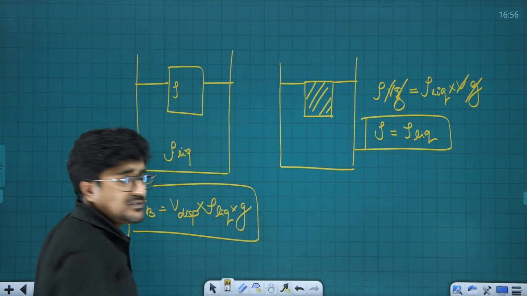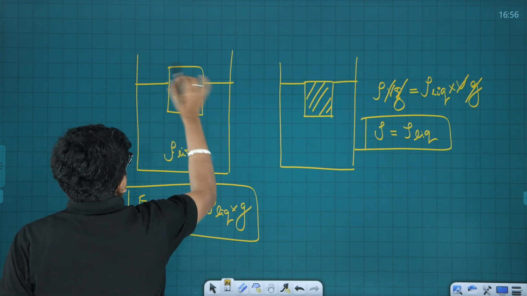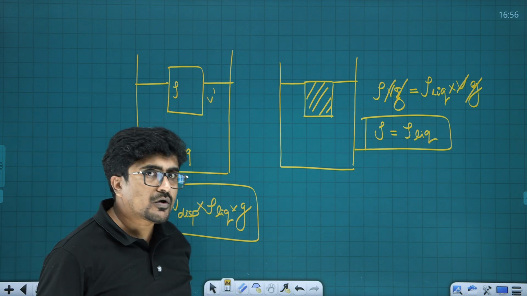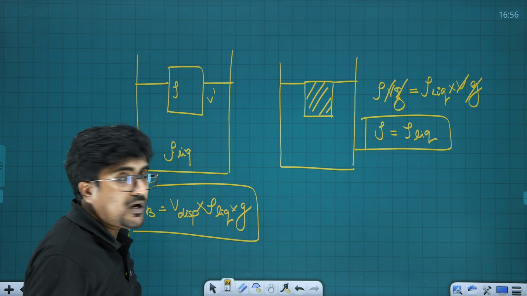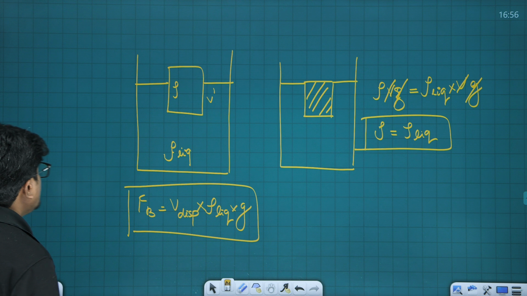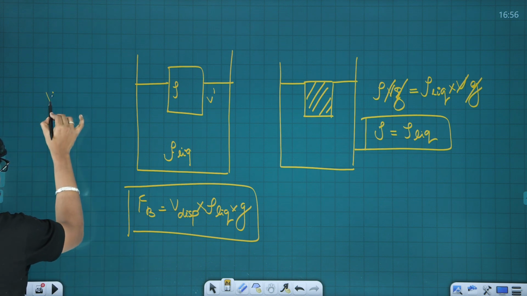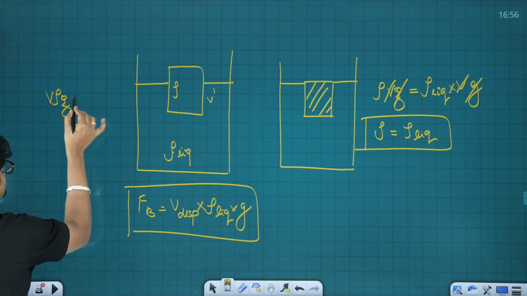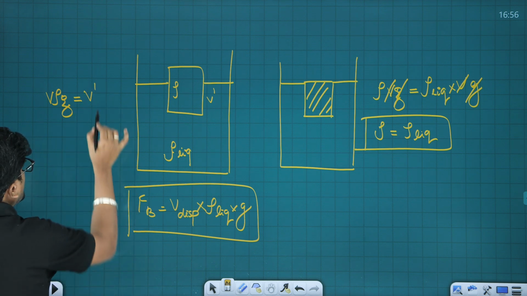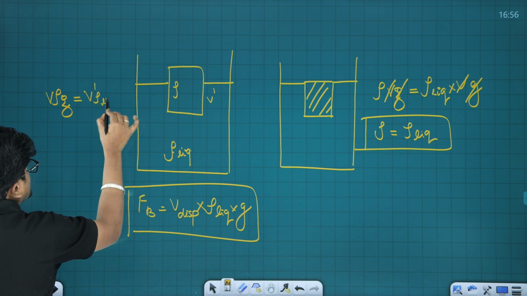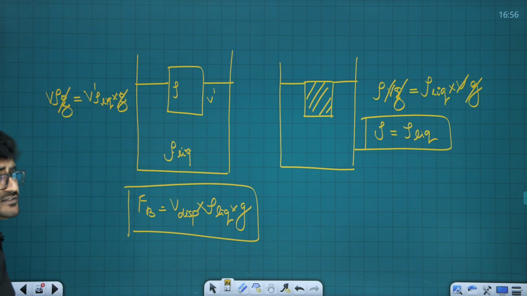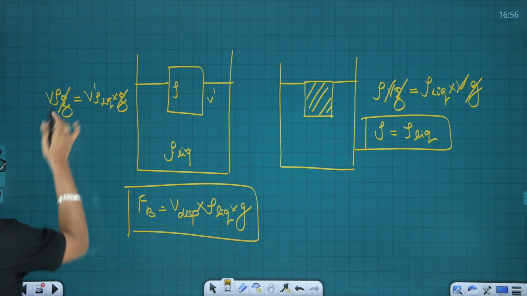Now go back to this. Total volume is capital V and volume inside is V dash. So if that is the situation, again the weight of the body is V into rho into g. That is equal to the volume of the liquid displaced, V dash, times rho of liquid, the density of the liquid, and g, the acceleration due to gravity. Again g and g will cancel each other.